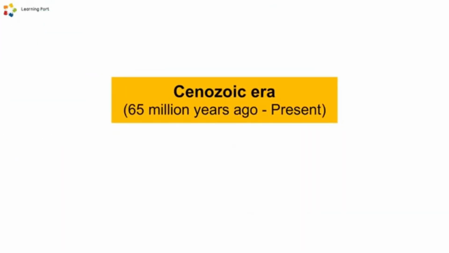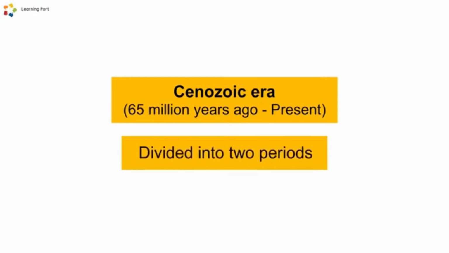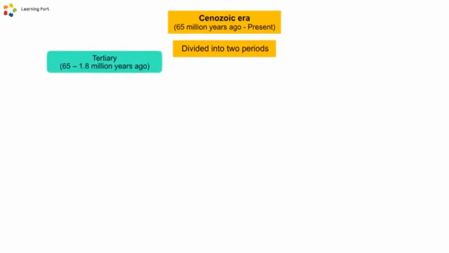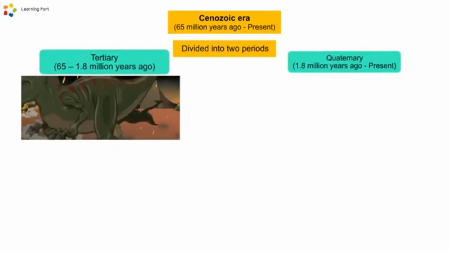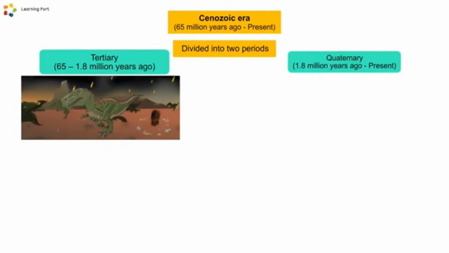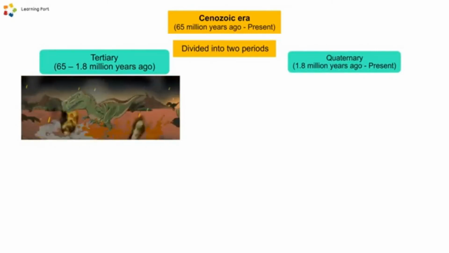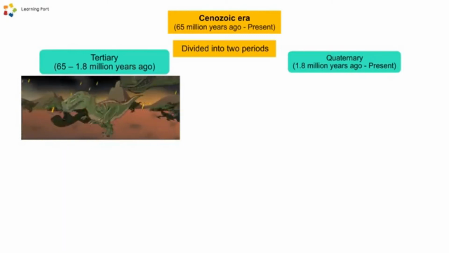The Cenozoic era began 65 million years ago and continues into the present. It is divided into 2 periods: Tertiary and Quaternary. The Tertiary period started with a disaster that killed nearly all the dinosaurs about 65 million years ago.